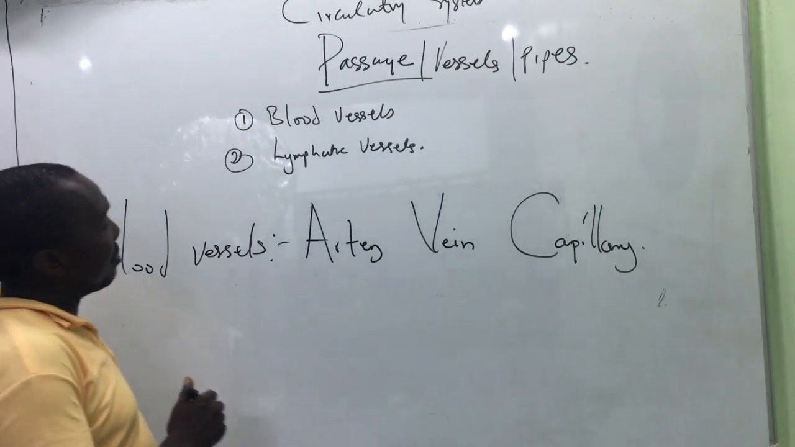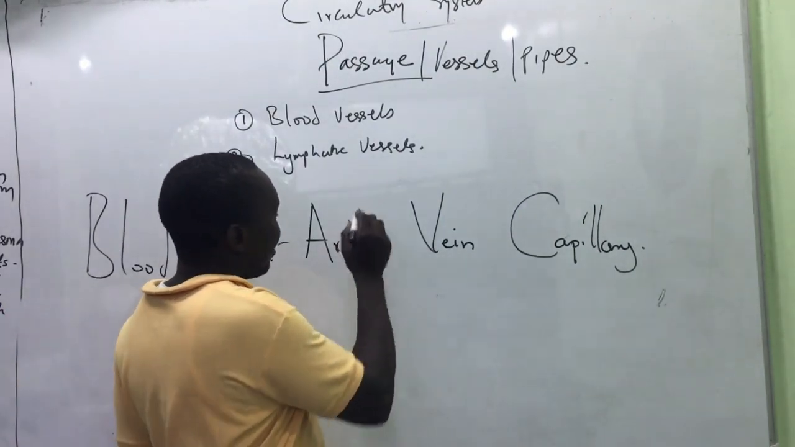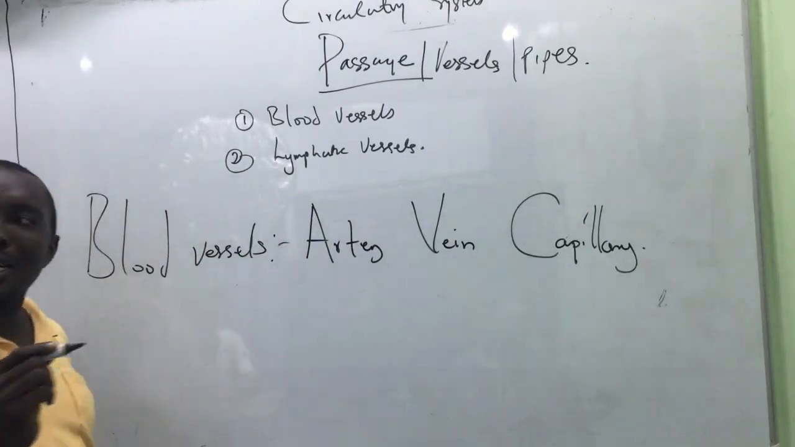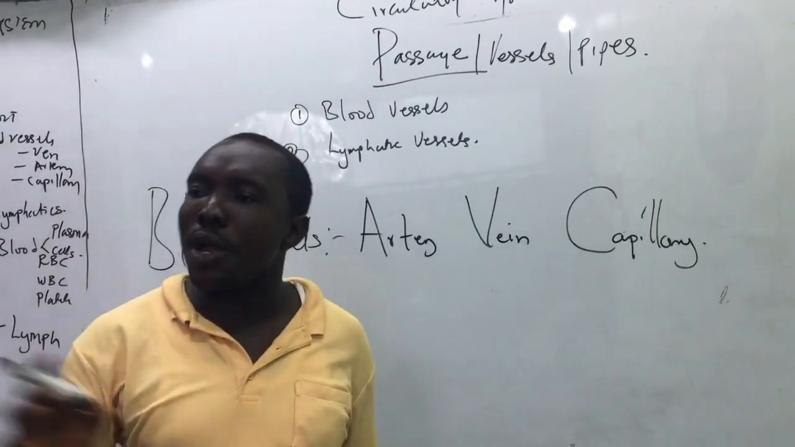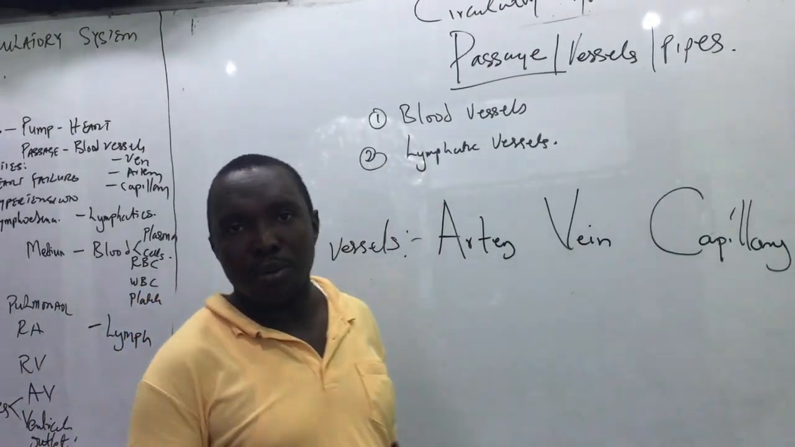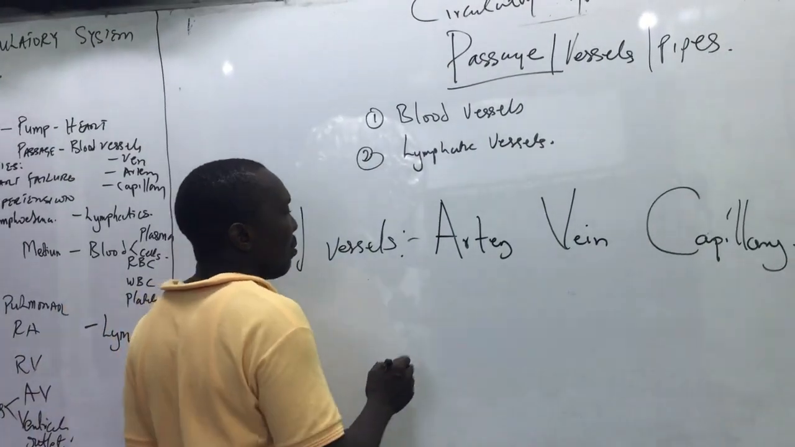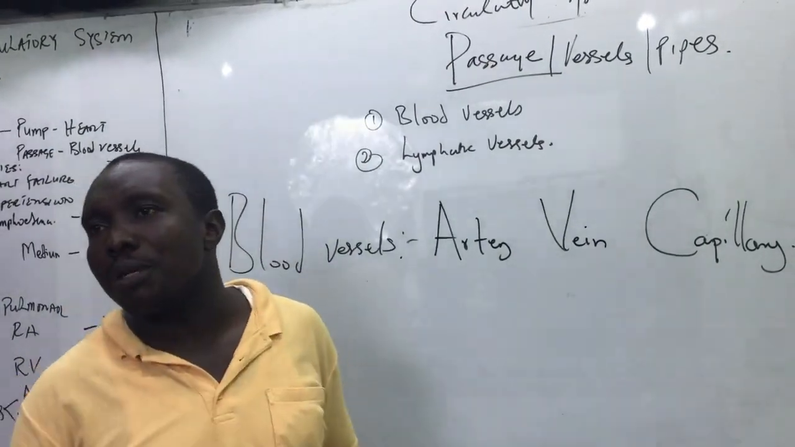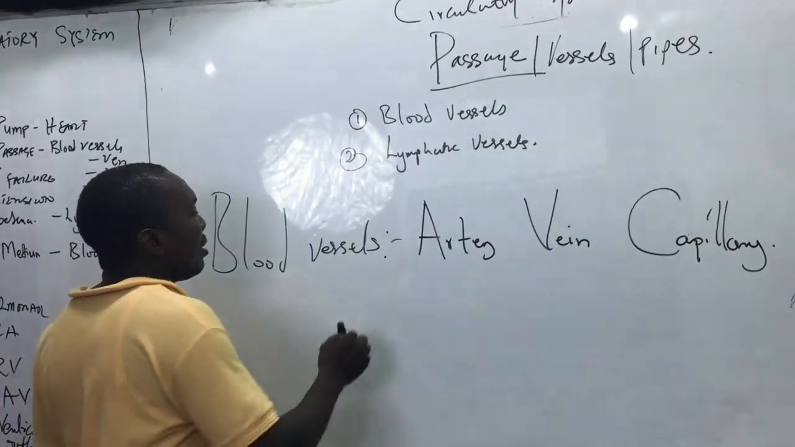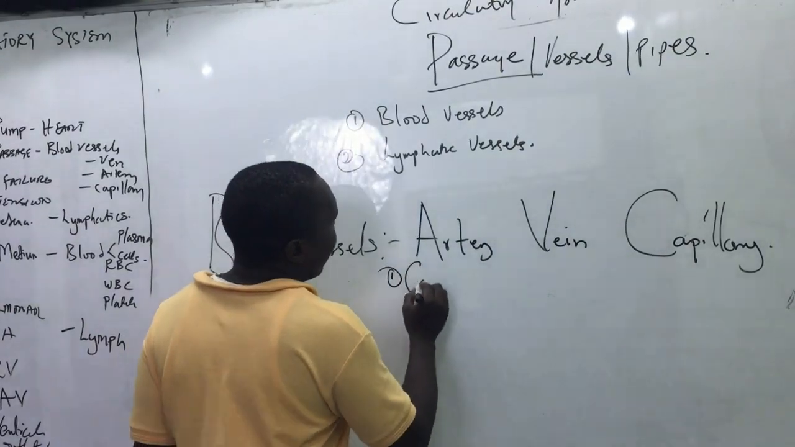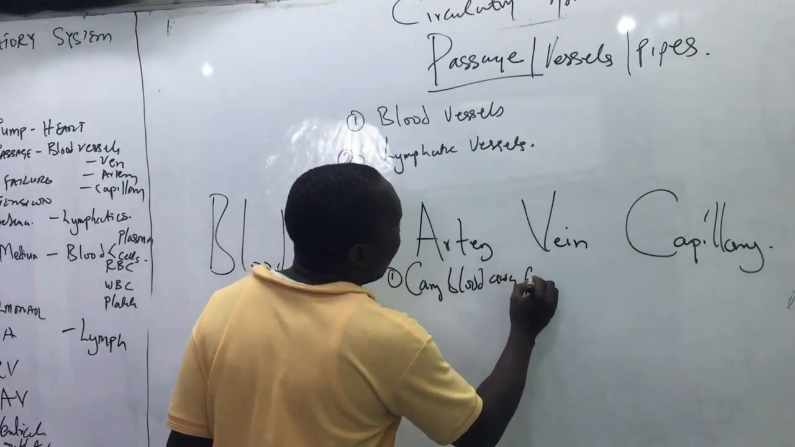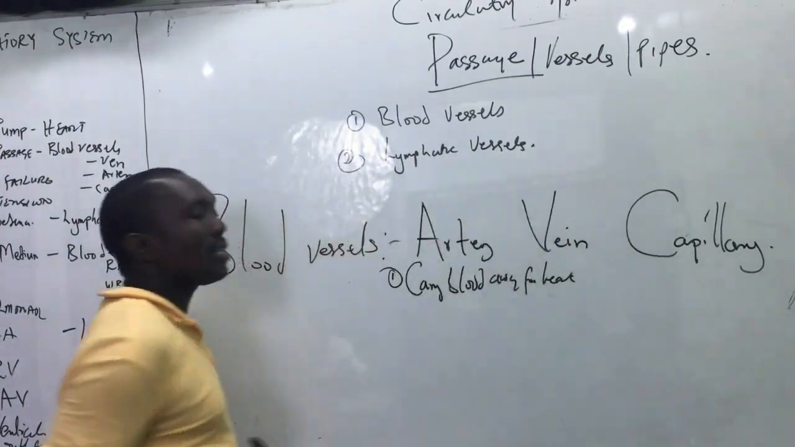So the arteries are the vessels that carry blood away from the heart. That is the first statement. We are going to make many statements or many sentences with artery, and these are facts as you see them in your exam. Statement number 1 is they carry blood away from the heart.